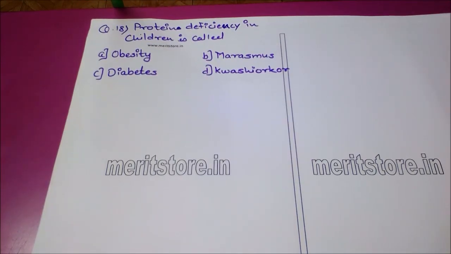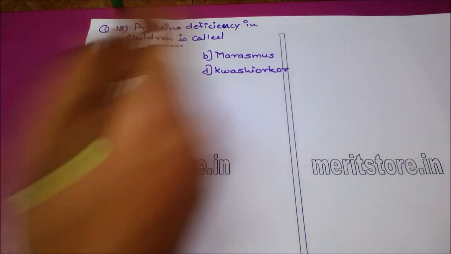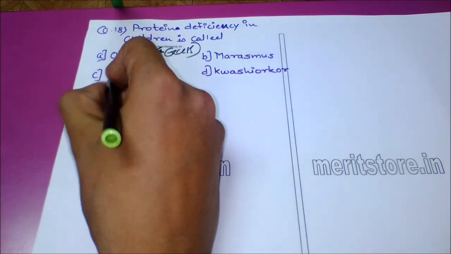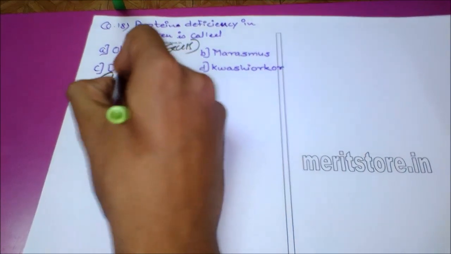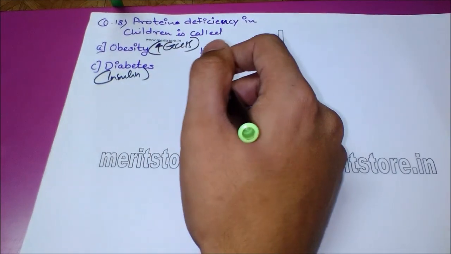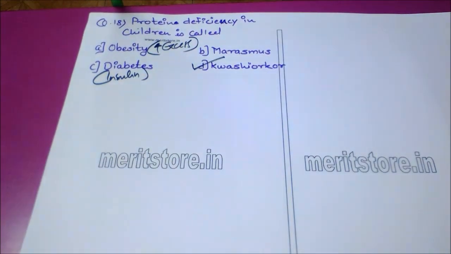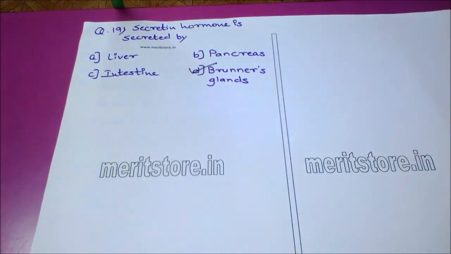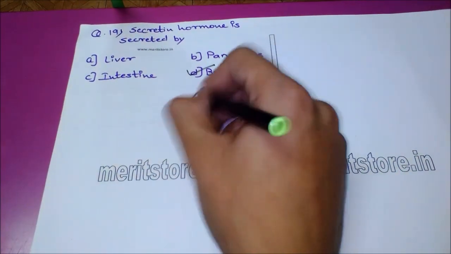Protein deficiency in children is called option A obesity, option B marasmus, option C diabetes, and option D kwashiorkor. Obesity is formed due to excess of food and nutrition. Diabetes is due to improper secretion of insulin, while the protein deficiency in children is called option D, which is kwashiorkor syndrome. Our next question is, secretin hormone is secreted by option A liver, option B pancreas, option C intestine, and option D Brunner's gland. The correct answer to this question is option D, which is Brunner's gland.